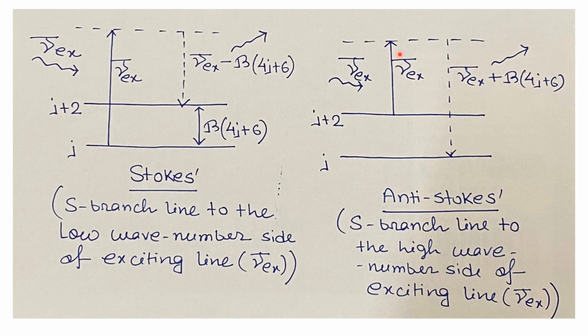Now after releasing the energy, the molecules will come back to the lower energy level having rotational quantum number J. So the emitted photon has the energy nu Ex bar plus B times (4J plus 6). It is clear the emitted radiation has higher energy than the incident photon energy. So for the anti-Stokes line, the S branch line lies on the high wave number side of the exciting line.